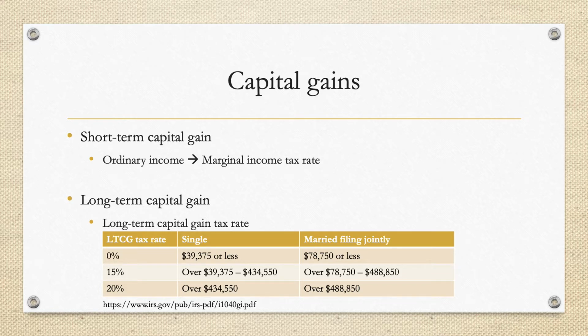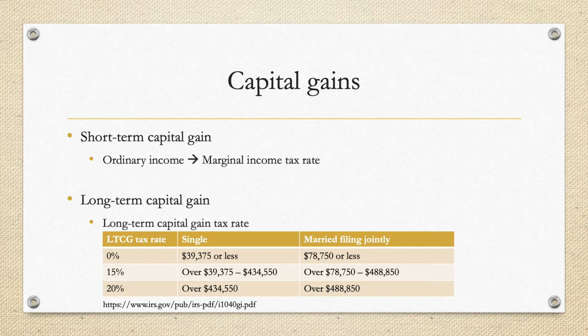If your income level is slightly above 40,000 and under $434,000, you'll be subject to 15%. And anything over $434,000 is subject to 20%. And this is similar to the marginal tax rate in that it gets adjusted annually as well.